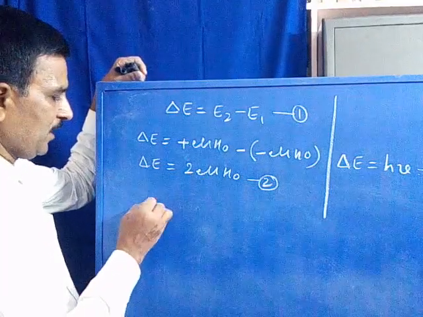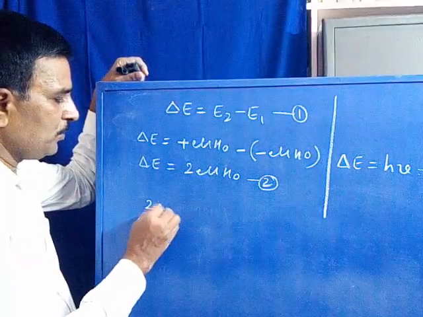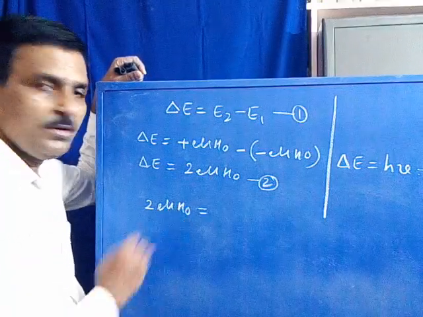What happens? You can see this is the delta E value, 2 nu H0, which is equal to H nu.